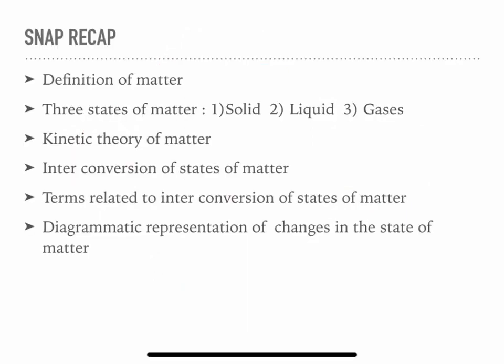So let's recall what we learned. We learned or recalled the definition of matter. We learned that there are three states of matter, namely solid, liquids, and gases. We also learned the kinetic theory of matter and some of its postulates, interconversion of states of matter, terms related to interconversion of states of matter like melting, evaporation, condensation, freezing, and sublimation. At the end, we saw the diagrammatic representation of changes in the state of matter.